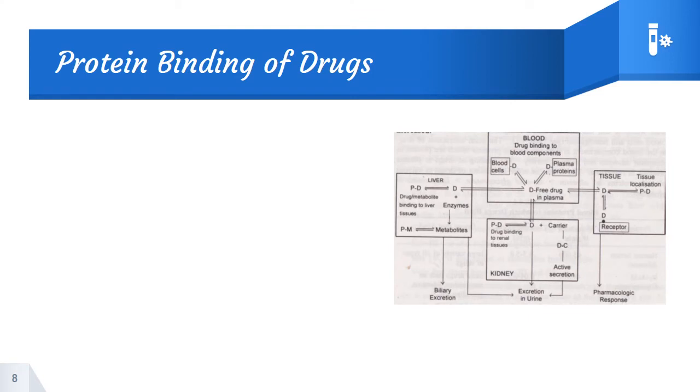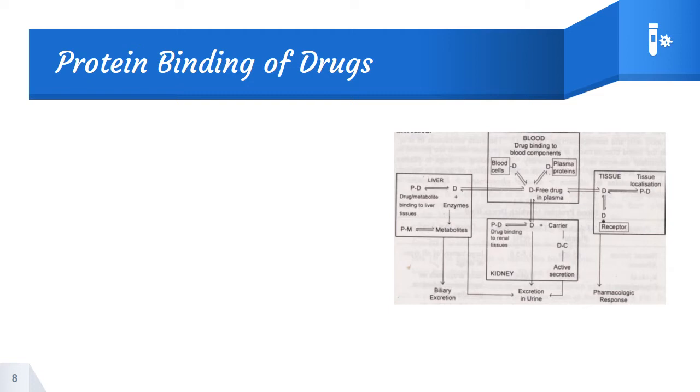This diagram gives an idea about the binding of drugs to various tissue components and its influence on disposition and clinical responses. There are chances that the unbound drug moves reversibly between the components. Unbound drugs can move from one compartment to another compartment. That's what we call distribution. Let's see what the various transportation or distribution processes are between an unbound drug and a bound drug within the body. Let's focus on the center one first.